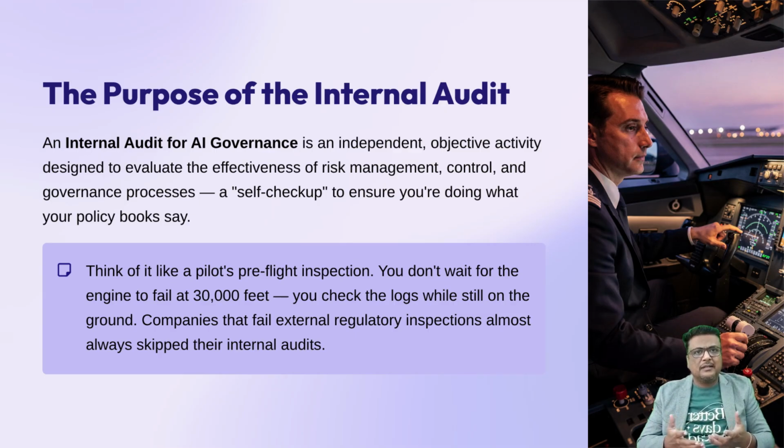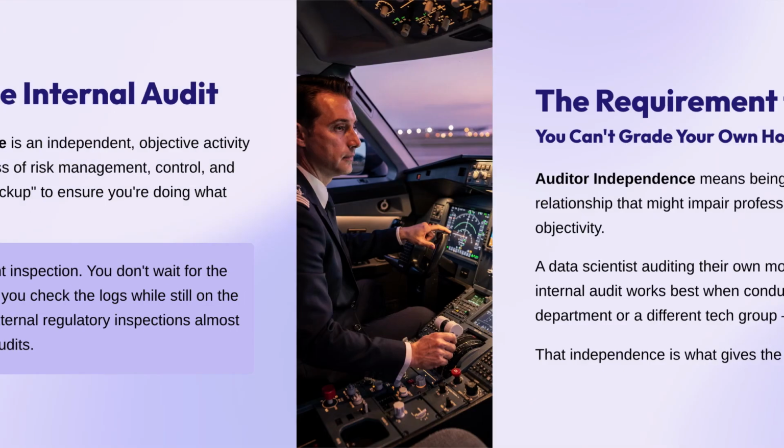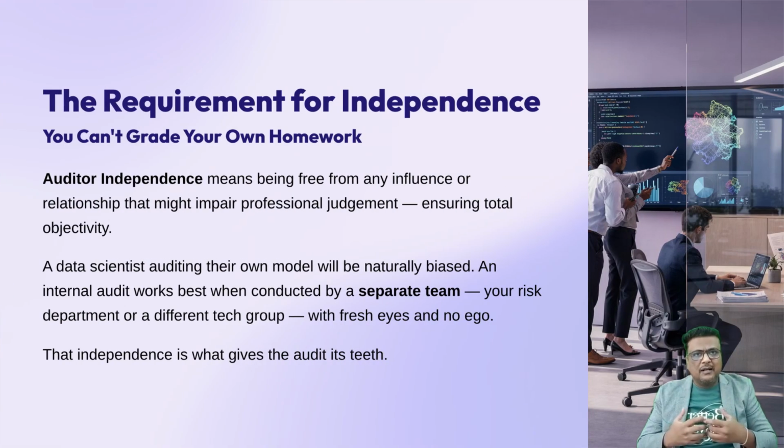It's been observed consistently that companies that fail their external regulatory inspections are almost always the ones that skip their internal audits. Now that we understand that an internal audit is our way of catching our own mistakes before anyone else does, we need to look at who is actually qualified to pull back the curtain and look at the gears. When we set up these reviews, we have to ensure auditor independence, which is the condition of being free from influence, interest, or relationship that might impair professional judgment, ensuring that the audit is conducted with total objectivity. In simple terms, you can't grade your own homework.